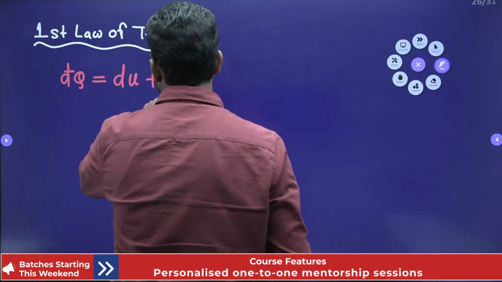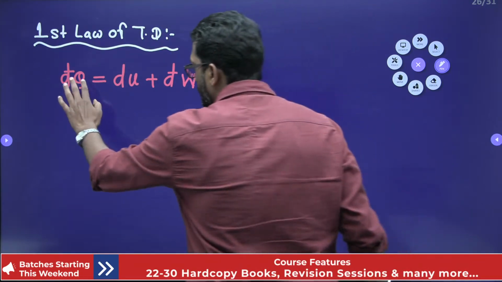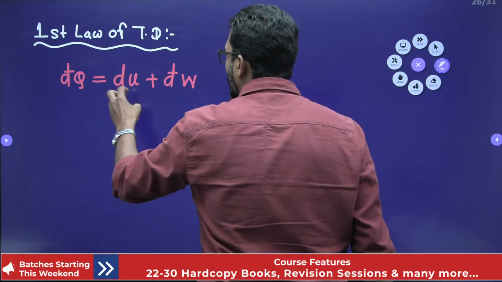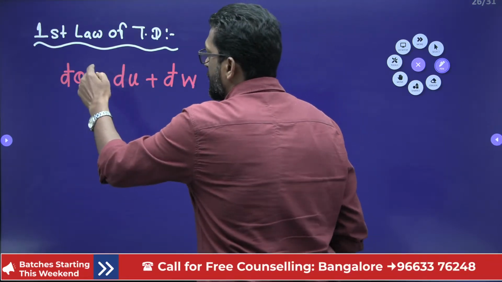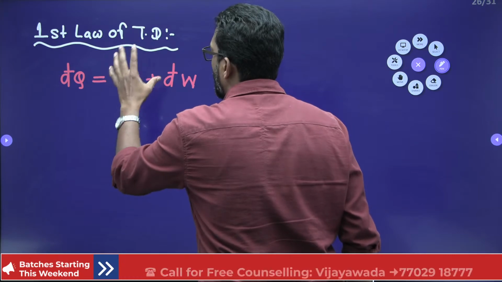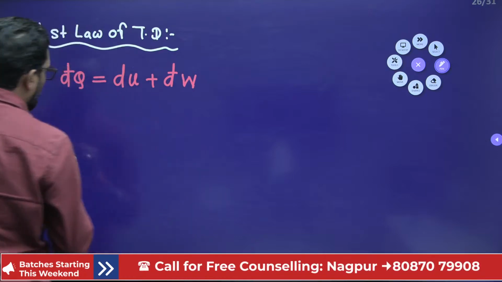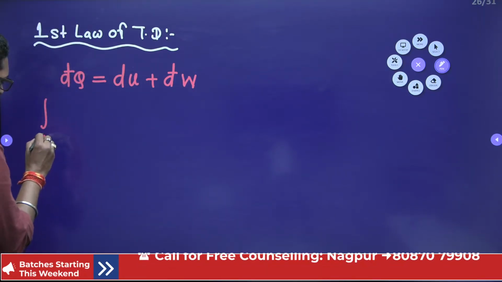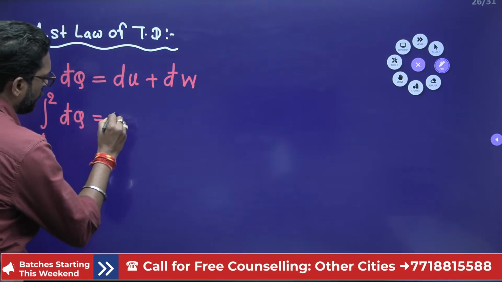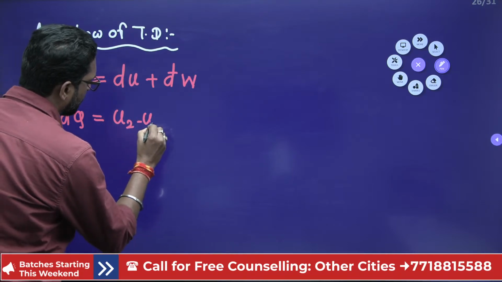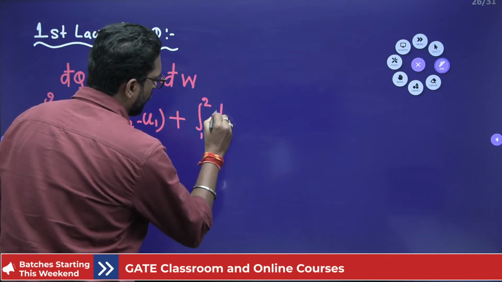This is for a closed system. That means there is no energy transfer by mass. The only transfers are heat and work, and we disregard the change in kinetic energy and potential energy. That means this is the first law of thermodynamics for a closed, stationary system of a simple compressible substance. Now the process 1 to 2 we integrate from point 1 to 2: the integral of dq is equal to u2 minus u1 plus the integral from 1 to 2 of dw.